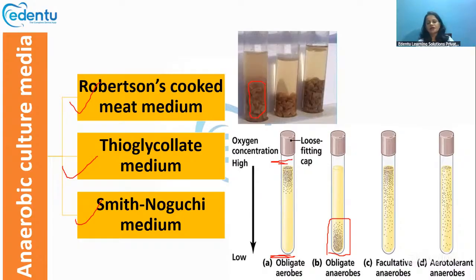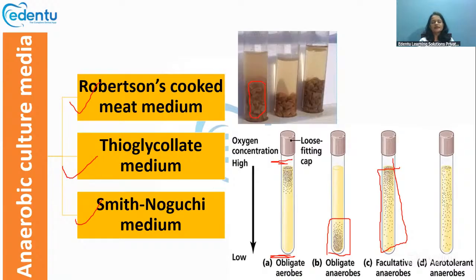Now there is a third category called facultative anaerobes, which can survive with oxygen and also without oxygen. Such facultative anaerobes will be spread throughout the medium. So based upon the position at which the organism is growing, we can predict whether they are aerobes or anaerobes in thioglycolate medium.